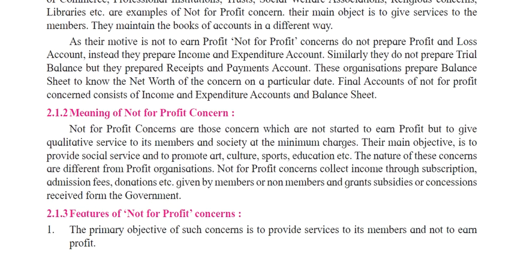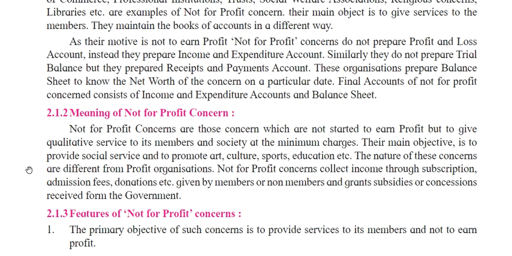So, not for profit concerns are those concerns which are not started to earn a profit but give qualitative services to their members and society at minimum charges. Like government schools and universities, where many facilities are available.